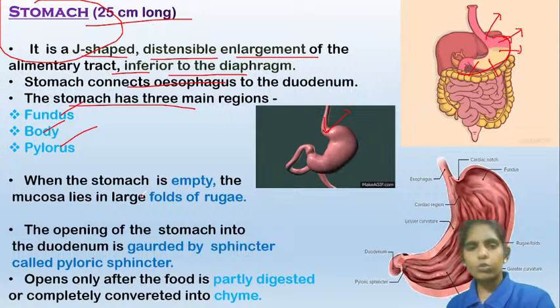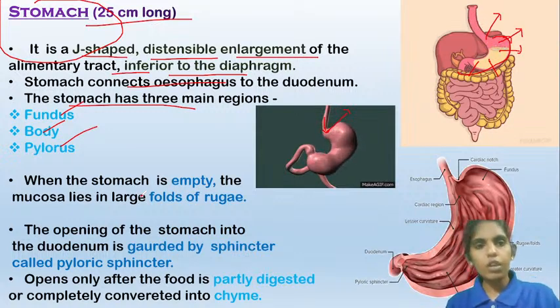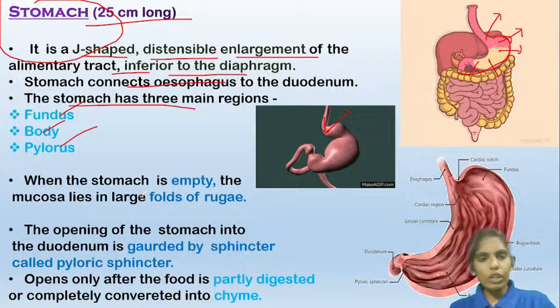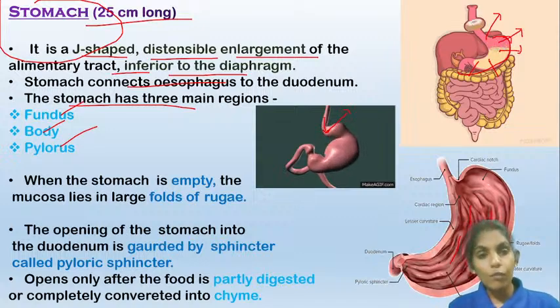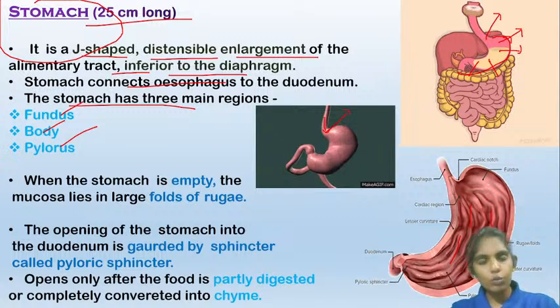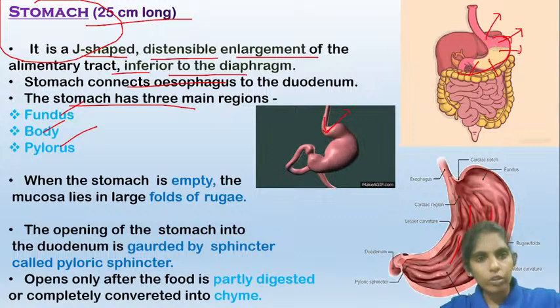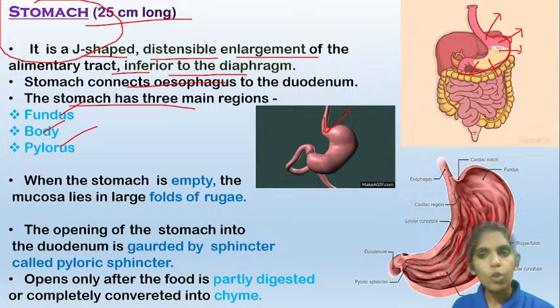Whenever the food enters, the stomach will enlarge, and the inner surface of the stomach contains folds of the mucus layer, which we call rugae. Here you can see these mucus folds. These are known as rugae. When food enters the stomach, these folds become flat as the wall of the stomach enlarges. These rugae are present only in the stomach, so that's why the stomach has the ability to stretch itself.